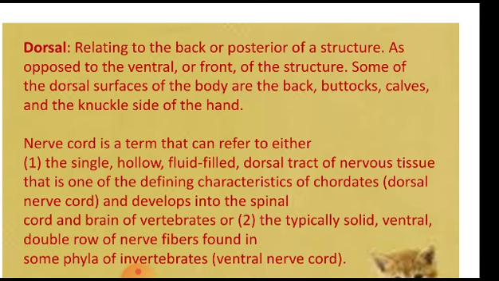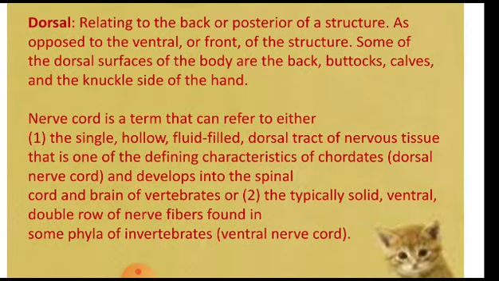Now when we say dorsal, dorsal relates to the back or the posterior of a structure, the back part. When we talk about ventral, the word ventral is opposite to dorsal. So ventral means the front of the structure. The dorsal surfaces of the body are the back, the buttocks, the calves, which are the back part of the legs, and the knuckle sides of the hand, the back of the fingers, the things that are present on the back side of the hand, that is the knuckle.